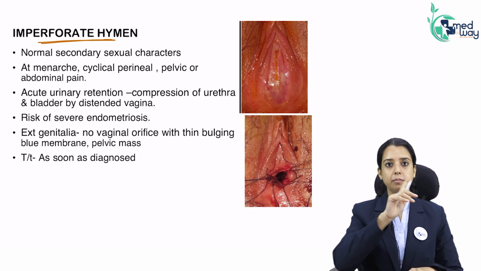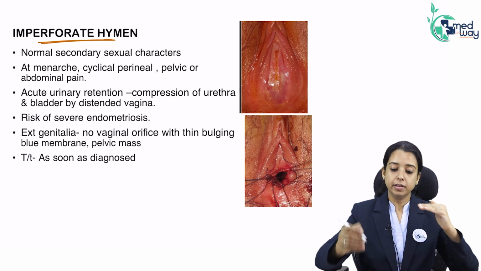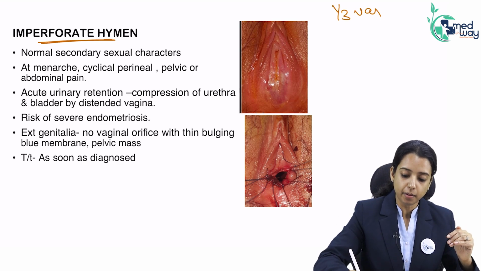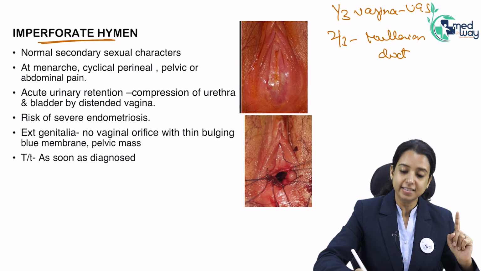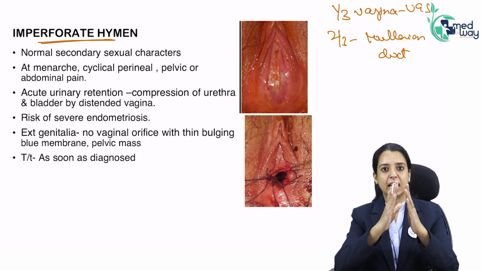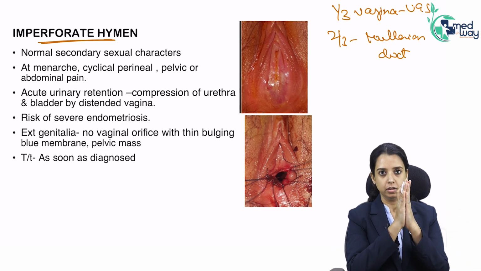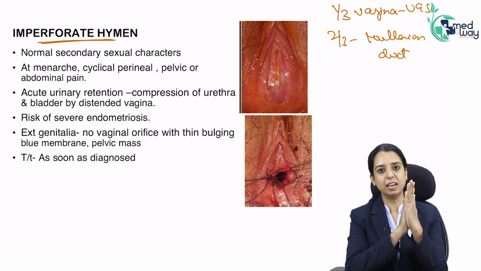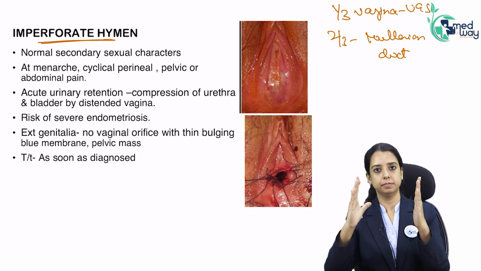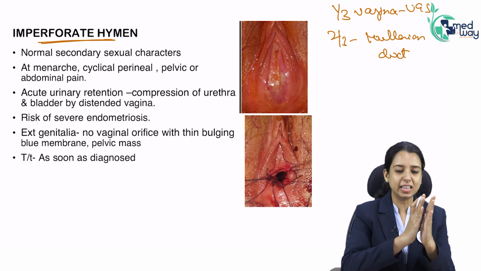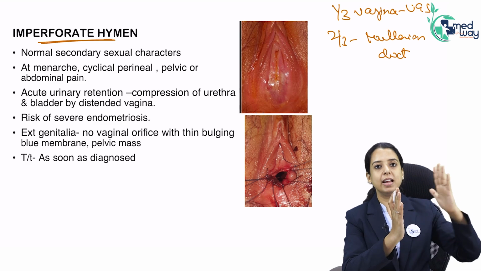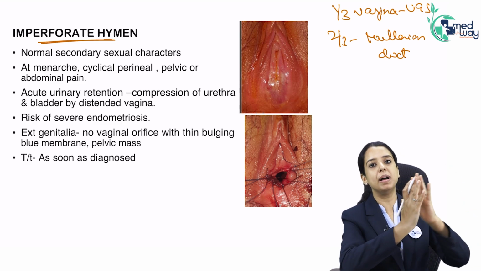So hymen is not a Mullerian structure. The lower one-third of the vagina is formed by what? By the urogenital sinus. And the upper two-thirds is formed by the Mullerian duct. So the junction is the hymen. So hymen is lying just near the orifice. So whenever there is blockage because of hymen, it will always be seen as a bulge. Can you see this image? Hymen is so close and such a thin membrane. The blood collected above will lead to bulging of it.